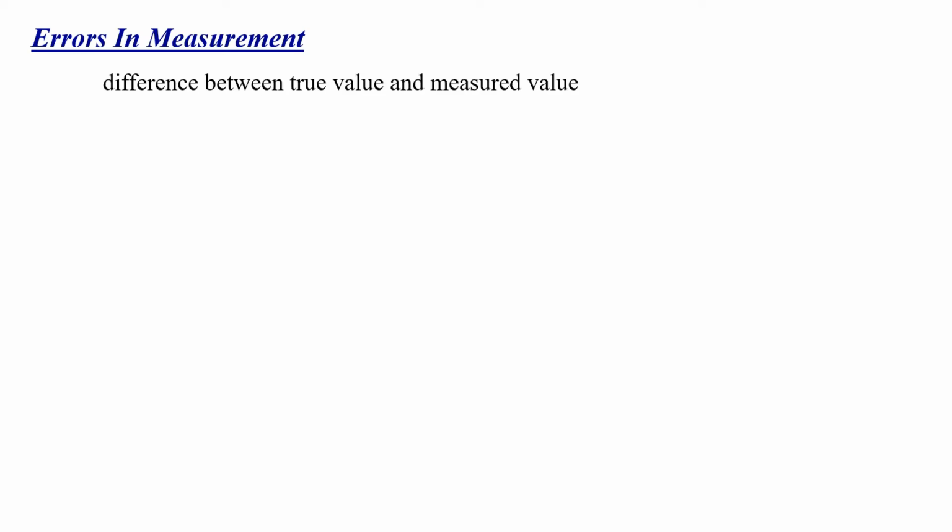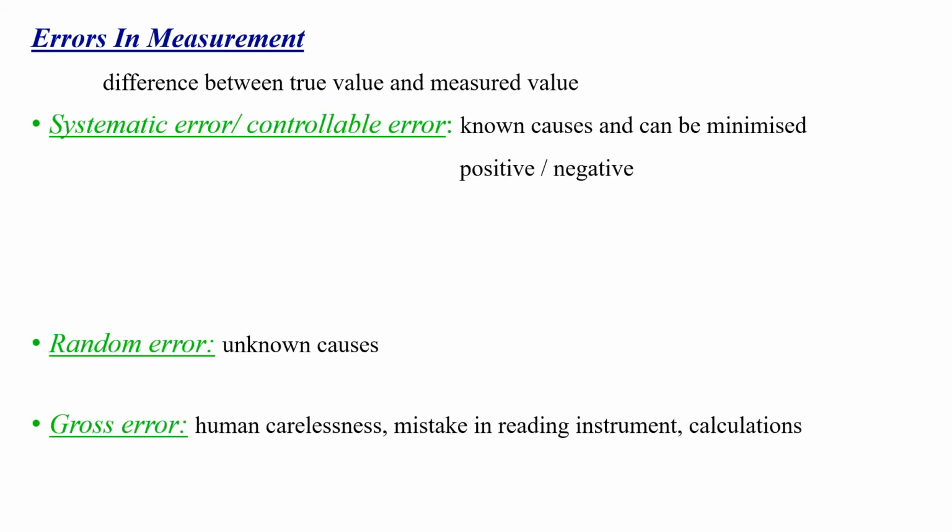Actually, errors in measurement means we'll be having two values, that is the actual value and the measured value. The difference between these two will be the error in measurement. So error in measurement is the difference between the true value and the measured value. There will be different types of errors in measurement.